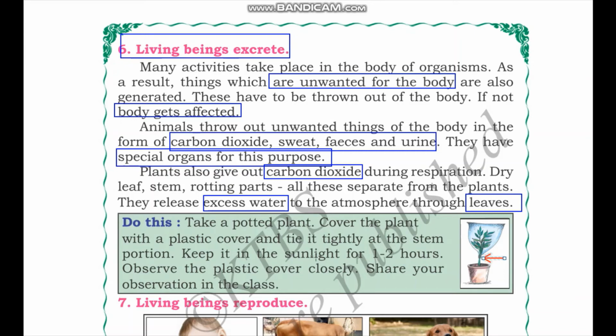Once we do this, keep it in the sunlight for 1 to 2 hours. Make sure you don't keep it for longer periods of time, just keep it for an hour or 2. Observe the plastic cover closely and share your observation in the class. So let me show you what happens if this experiment is carried out.